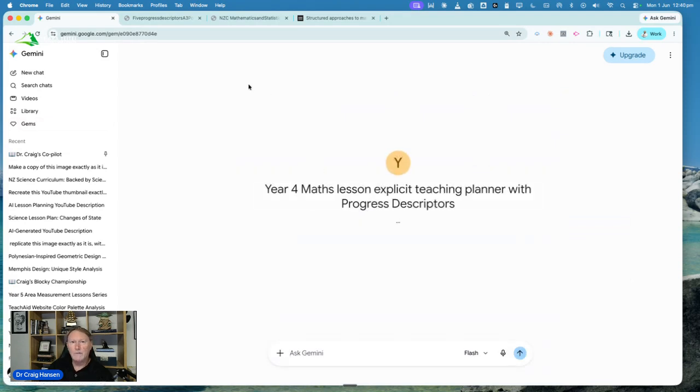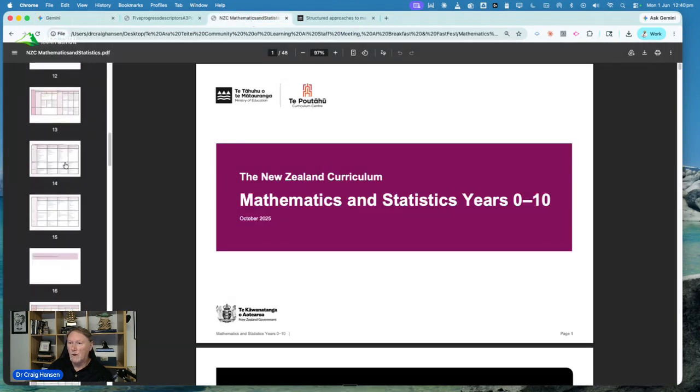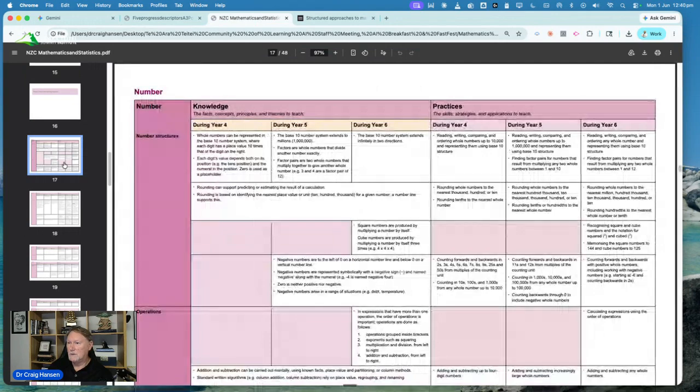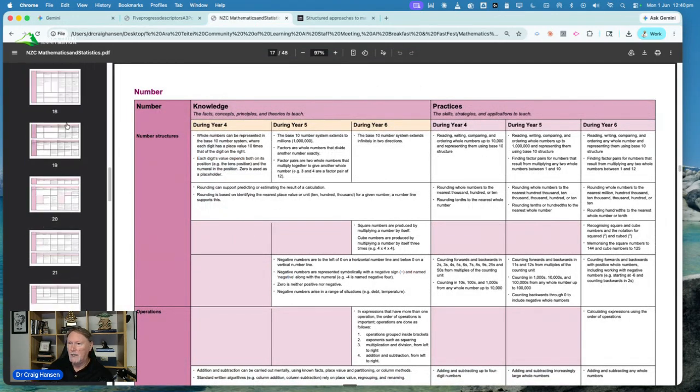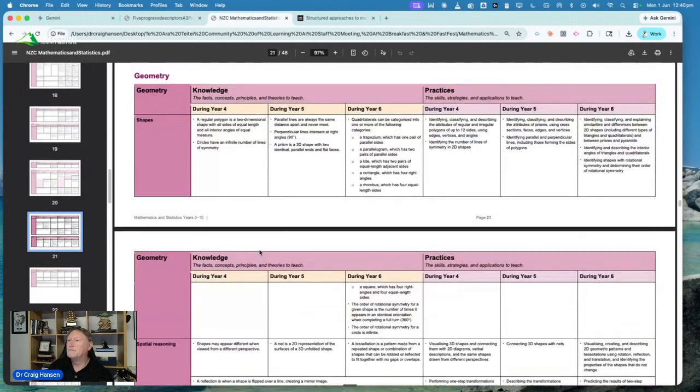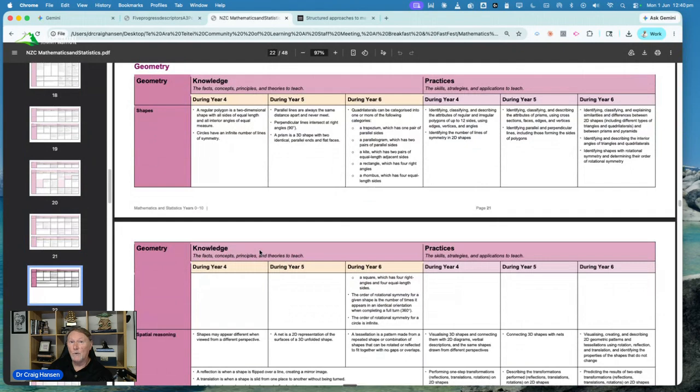And what it's waiting for is that teaching sequence statement from phase 2. So I actually really like geometry. So I'm going to jump into phase 2. And here we are. We've got year 4, 5, and 6 knowledge and practices. I'm going to zoom through and find for me geometry because I really like it. Okay. I'm going to use year 4 because I've called it a year 4. Let's look at the knowledge here. So we've got circles have an infinite number of lines of symmetry. Wow, that's pretty cool.